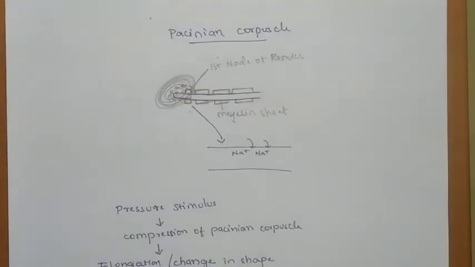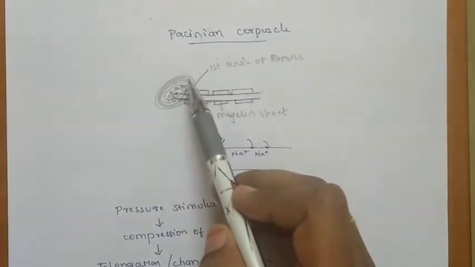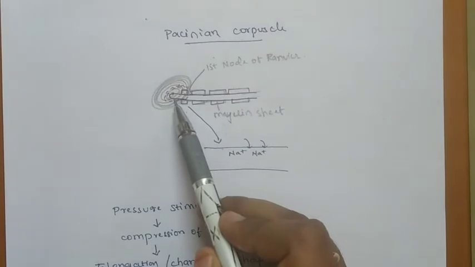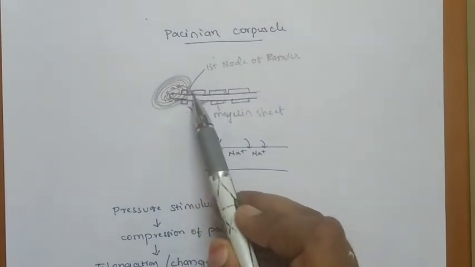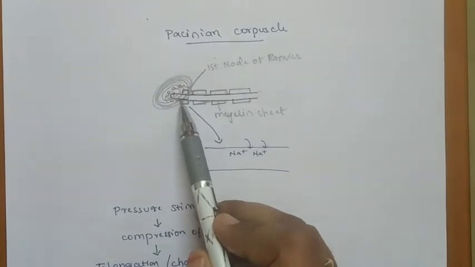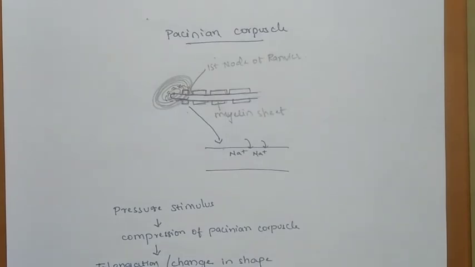And the mechanism of development of receptor potential, we'll see with the example of the Pacinian corpuscle. So this is the corpuscle. Here is the nerve ending, which is unmyelinated here. These are the myelin sheaths and these are the nodes of Ranvier, where the tip, the nerve end, has no myelin sheath. This is the receptor here. And when a pressure is applied, the Pacinian corpuscle is for pressure, there will be a change in the shape of the corpuscle.